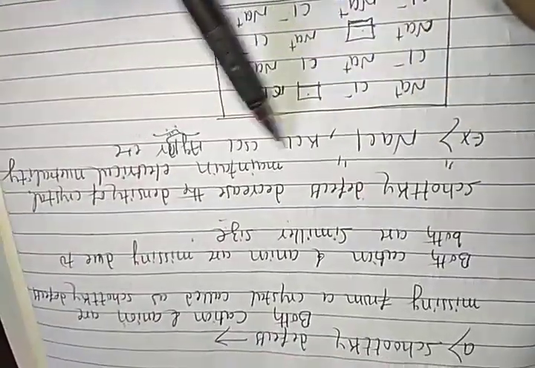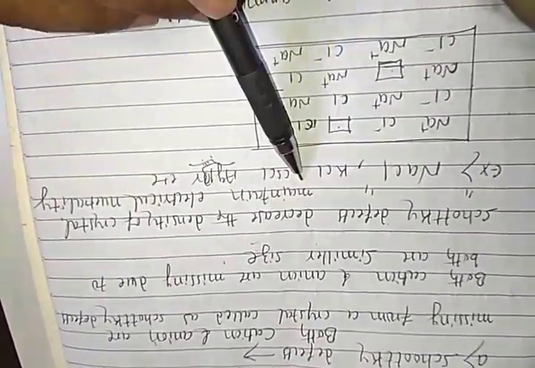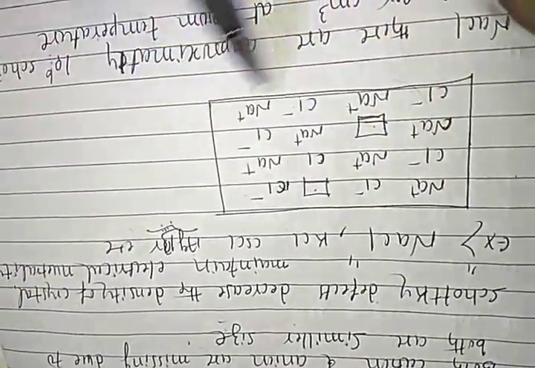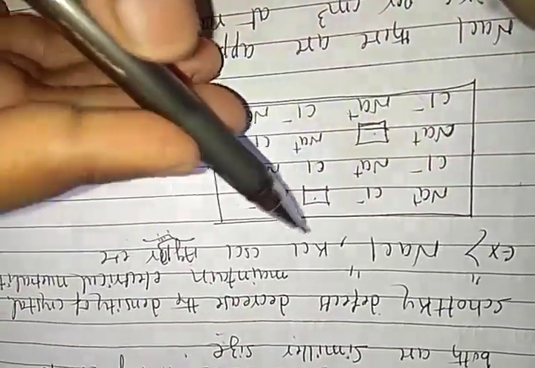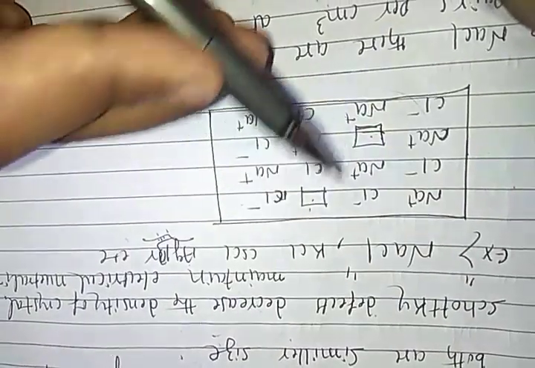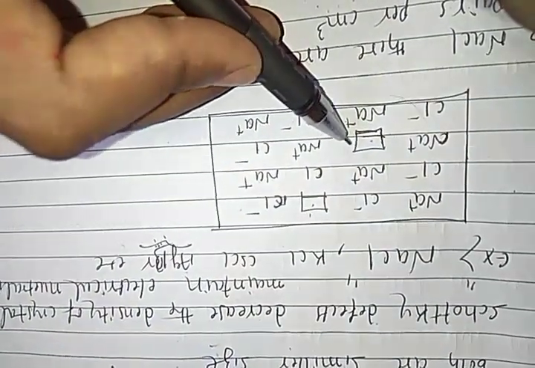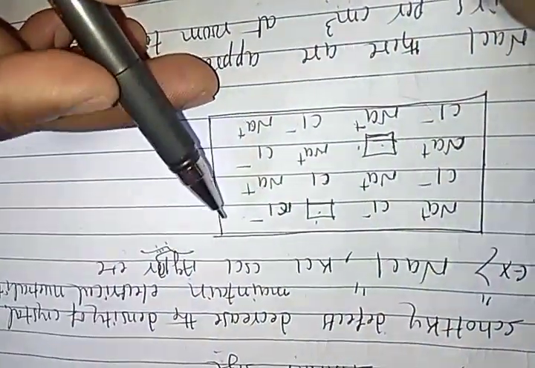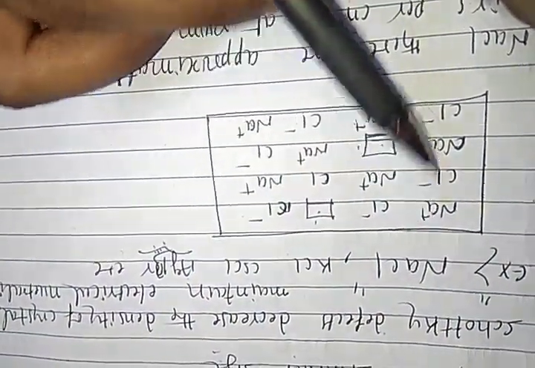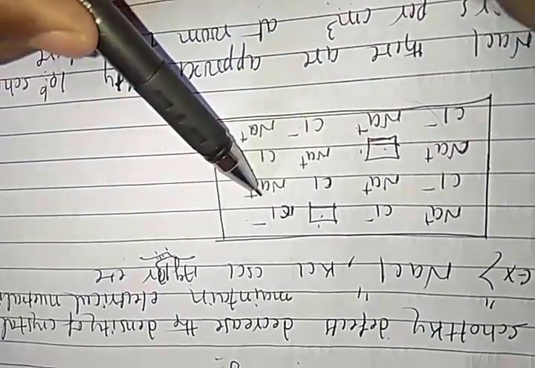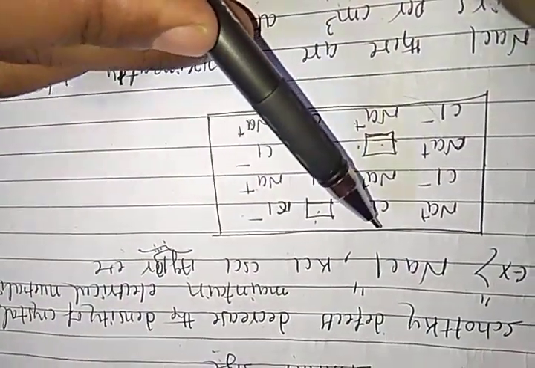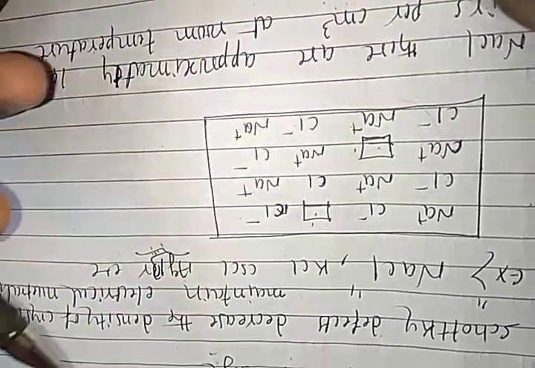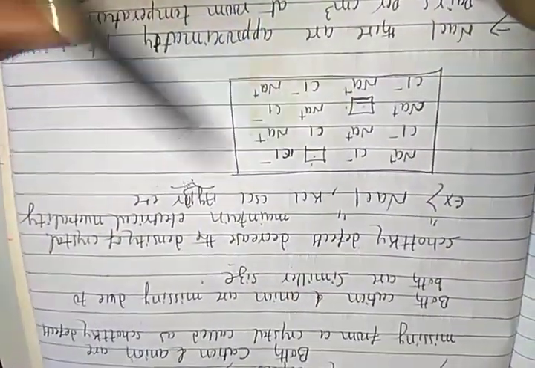And the Schottky defect maintains electrical neutrality. The number of positive ions is equal to the number of negative ions. That is neutrality. So look here, students. One of the crystals I am using here is sodium chloride. One sodium is missing from this side, and simultaneously a chloride is also missing. If removed, what happens, students? The number of positive ions: 1, 2, 3, 4, 5, 6, 7. Seven cations. Chlorides: 1, 2, 3, 4, 5, 6, 7. Seven anions. So it is electrically neutral. Understood, students?